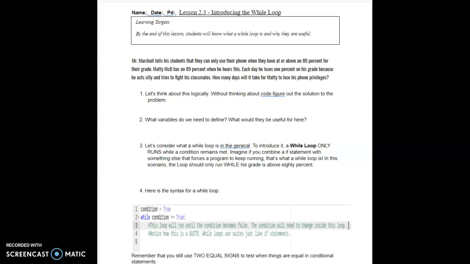In the last two videos, we started looking at the if statement and the if-else statement, but here in 2.3, we are going to introduce what we call the while loop, and you guys will know what that is soon enough. I decided to change it up for this lesson.